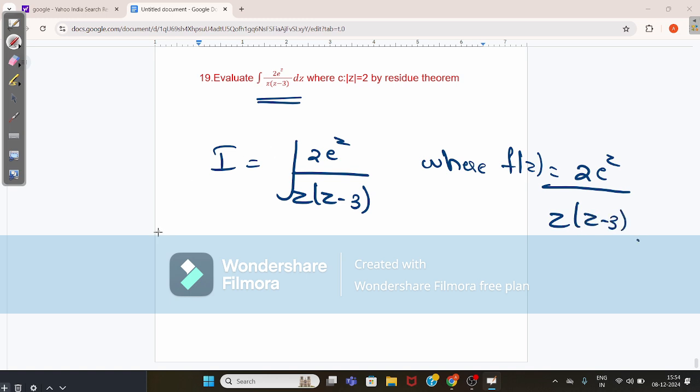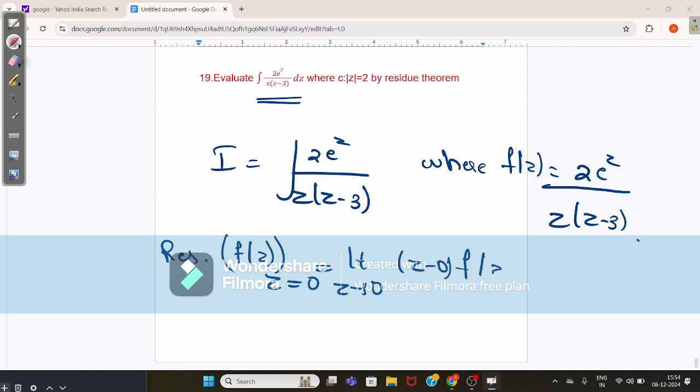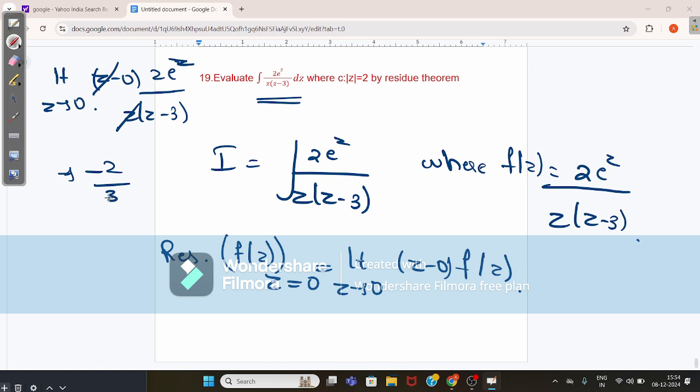Okay, now find the residue of f(z) at z = 0. It gives the value limit z tends to 0 of (z - 0) into f(z), which gives the value limit z tends to 0 of z into 2e^z by z(z - 3). This z gets cancelled out. This value becomes -2 by 3.